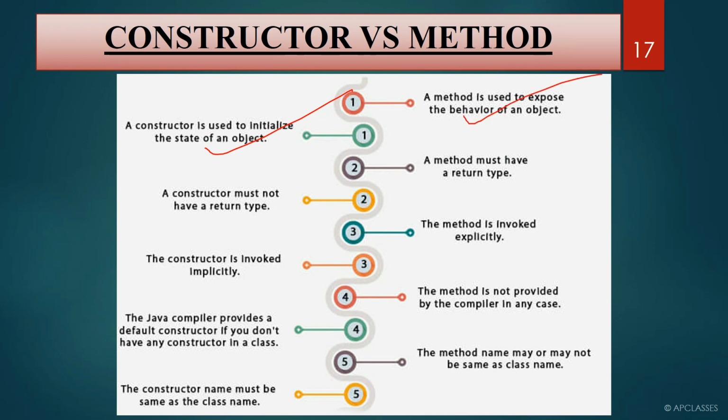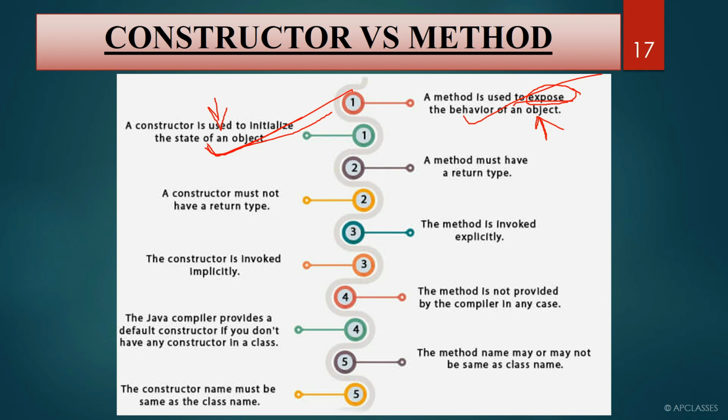A method is used to expose the behavior of an object. This is used to expose how an object is going to work. I hope these things are quite clear to you, what is the state of an object and the behavior of an object. Because our class has two things, characteristics and behavior. Here you can say a constructor is used to initialize the variables, and a method is used to show or expose the behavior. Here I have written expose, but you can write show the behavior of an object or use the behavior of an object.